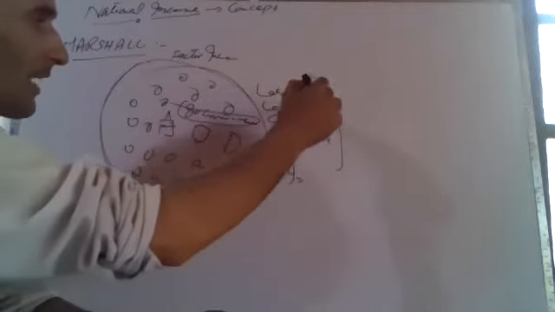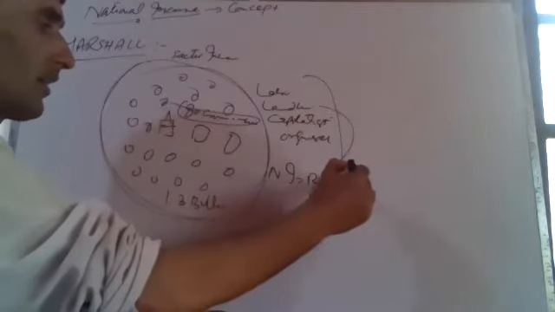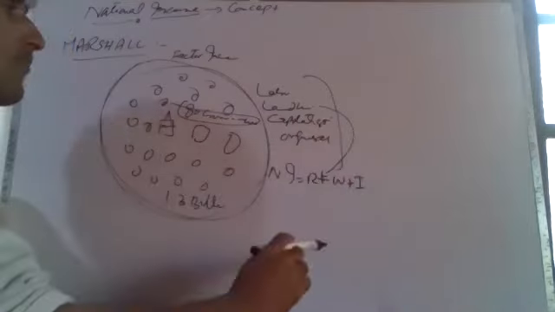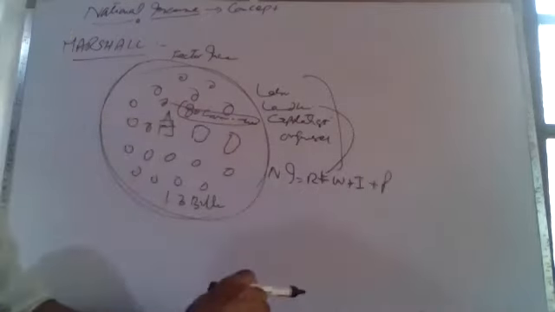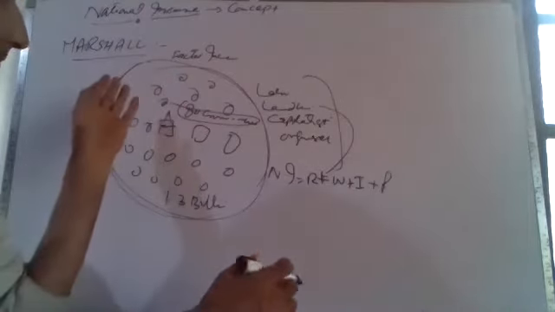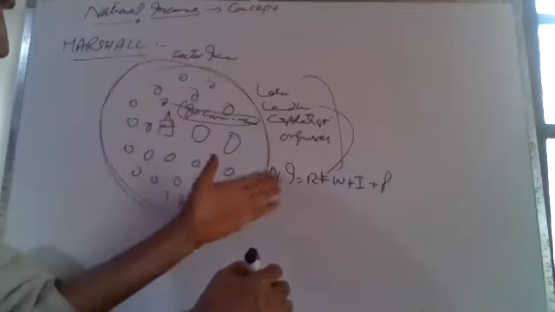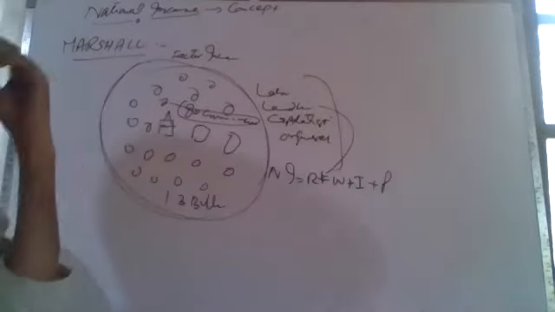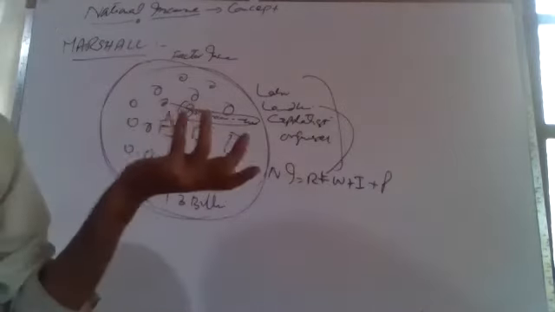So according to this concept of national income, national income is the sum total of rent earned by landlords, wages earned by laborers, interest earned by capitalists, and profit earned by organizers or entrepreneurs. So according to the factor income concept, national income of a country is the sum total of rent, wages, interest, and profit earned by all the factors of production of a country during a period of 1 year.